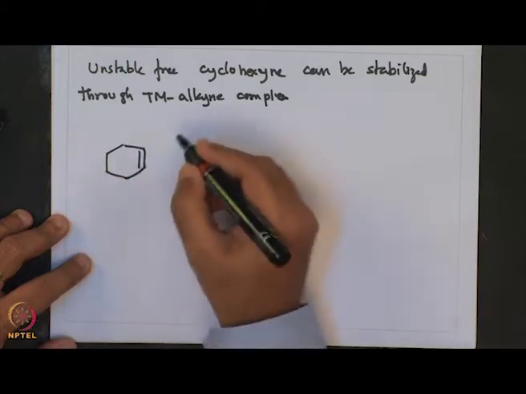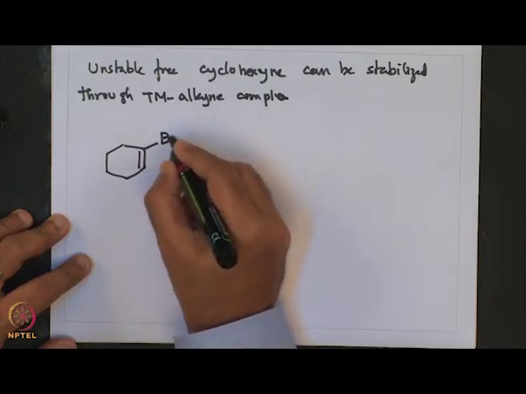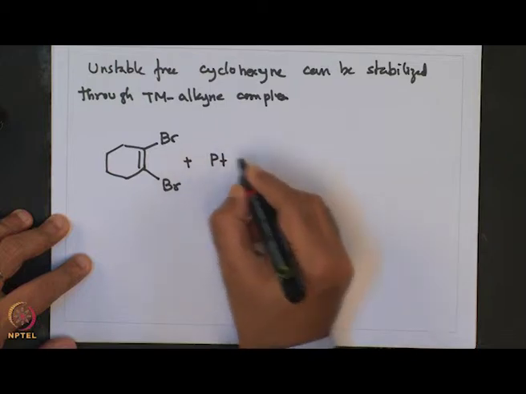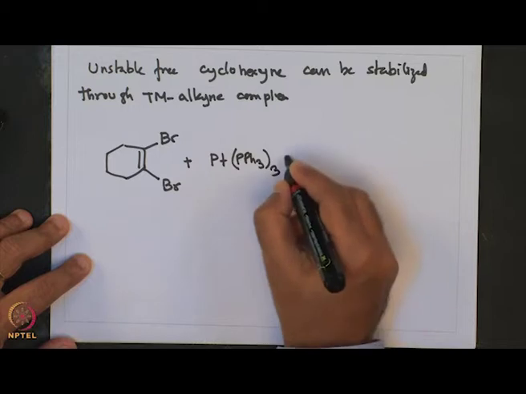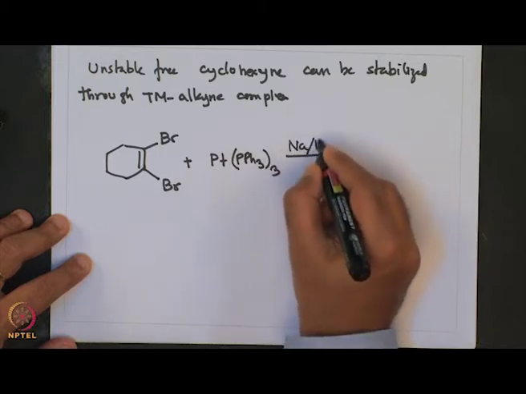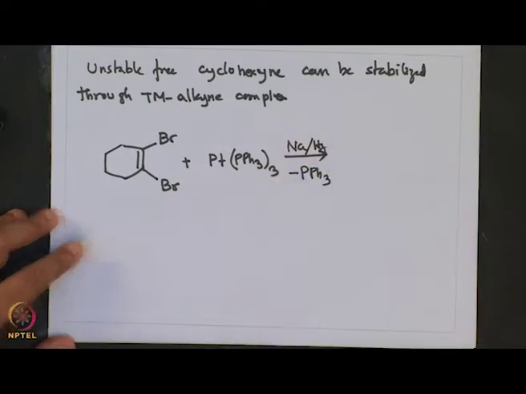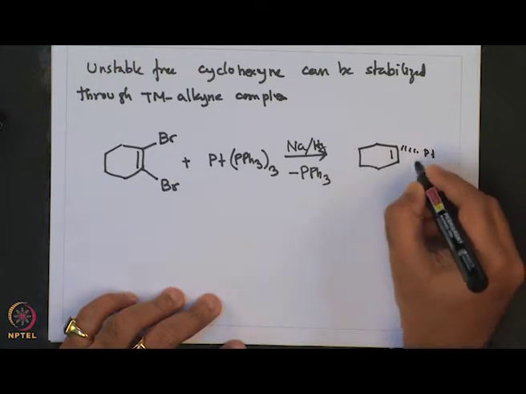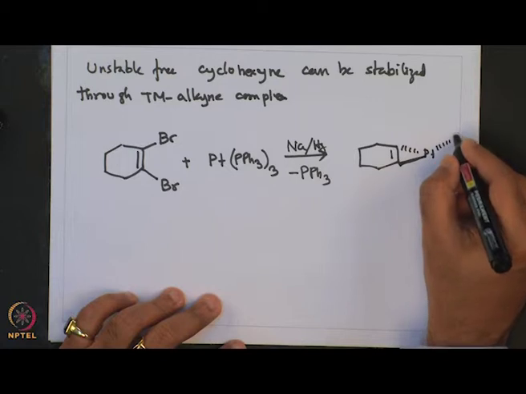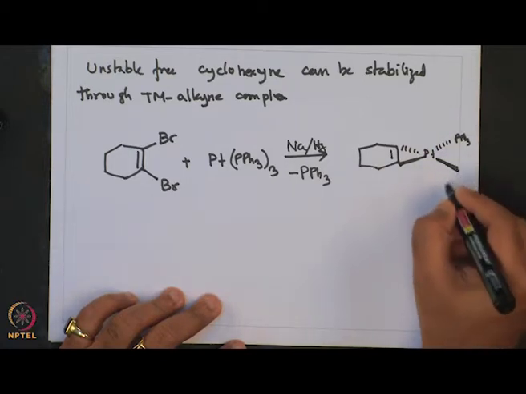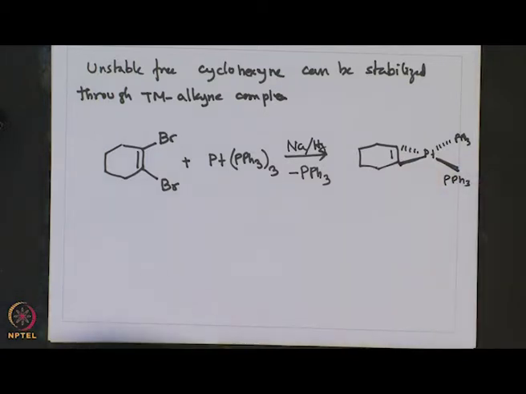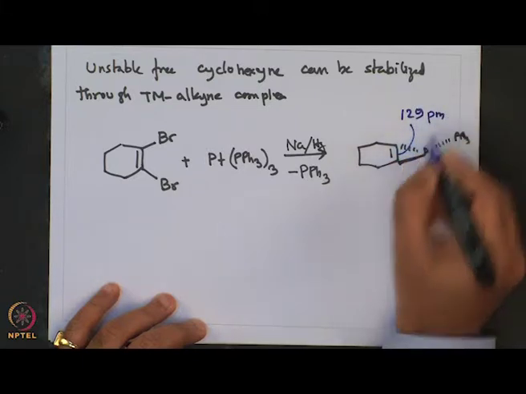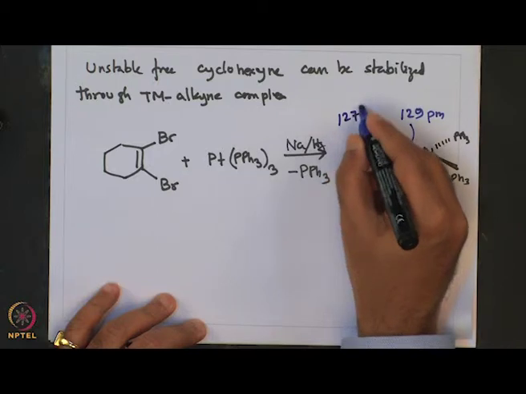Actually, it is so unstable that one cannot directly use a cyclohexyne, but generates it from the cyclohexene 1,2 dibromide complex, reacting that with Pt(PPh3)3 in presence of sodium mercury, which allows elimination to give this cyclohexyne compound of platinum PPh3, and this distance now is 129 picometer and this angle is 127 degrees.